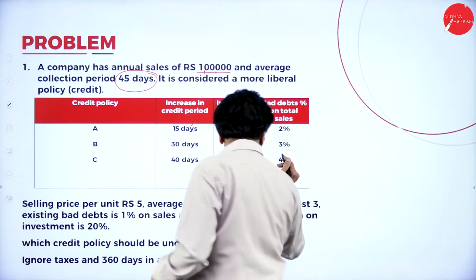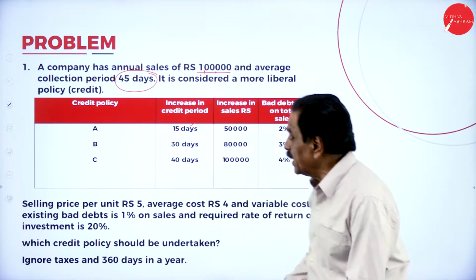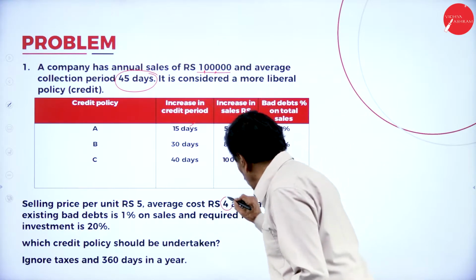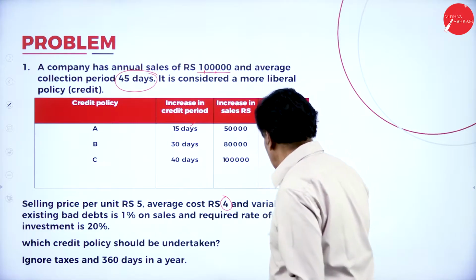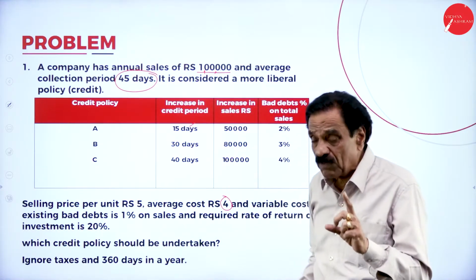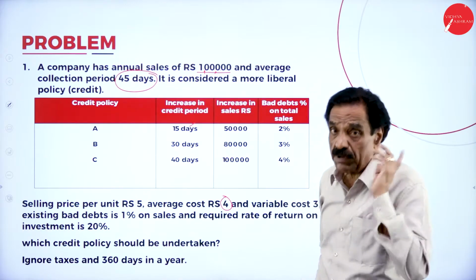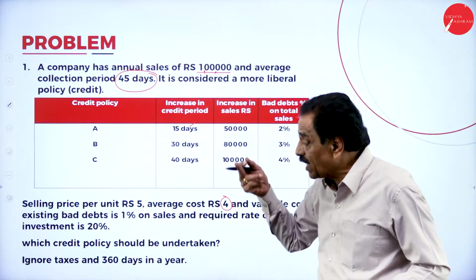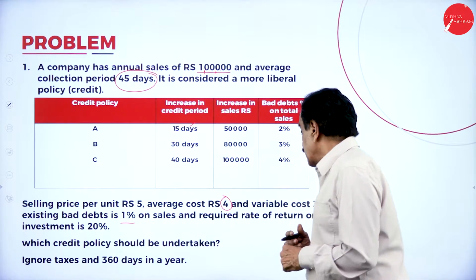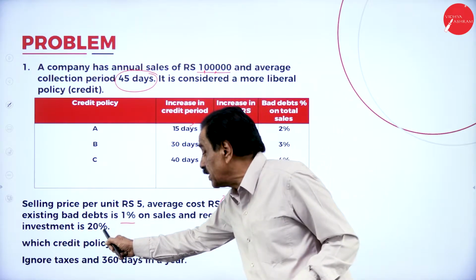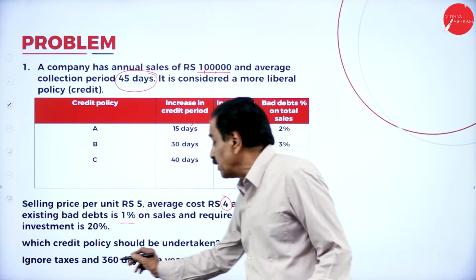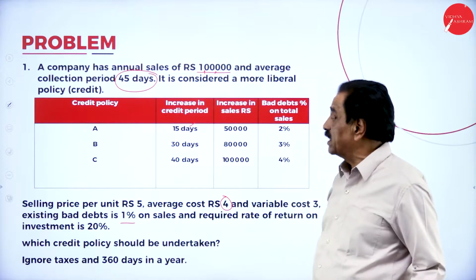Bad debt is 2%, 3%, 4%. Selling price per unit is rupees 5. Average cost is 4, and the variable cost is 3, means 1 rupee is the fixed cost. Another 1 rupee is a profit. Existing bad debt is 1% on sale. Required rate of return on investment is 20%. Which credit policy should be undertaken? Ignore tax and take 360 days in a year.